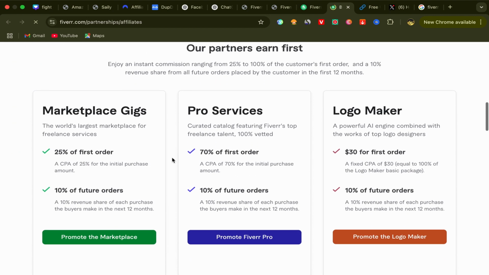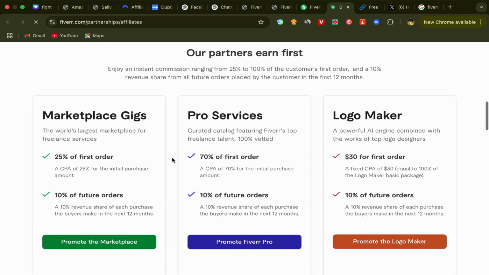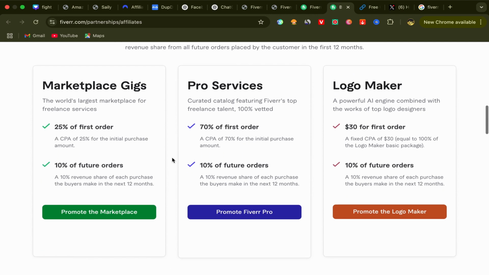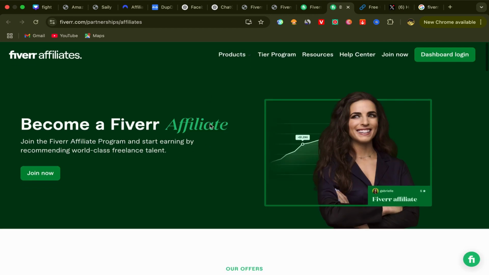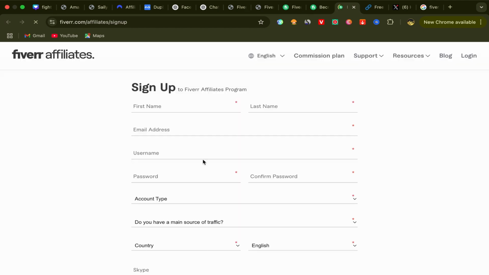They are really paying good commissions, and from my experience, this is the best affiliate marketing business that you can start ever because they are really paying high commissions. So if you want to create your affiliate account, you just need to come to this page here and click on join now. Okay, click on join now and you will be directly in this sign up process page to Fiverr affiliate program. As you can see guys, the sign up process is super easy and simple.